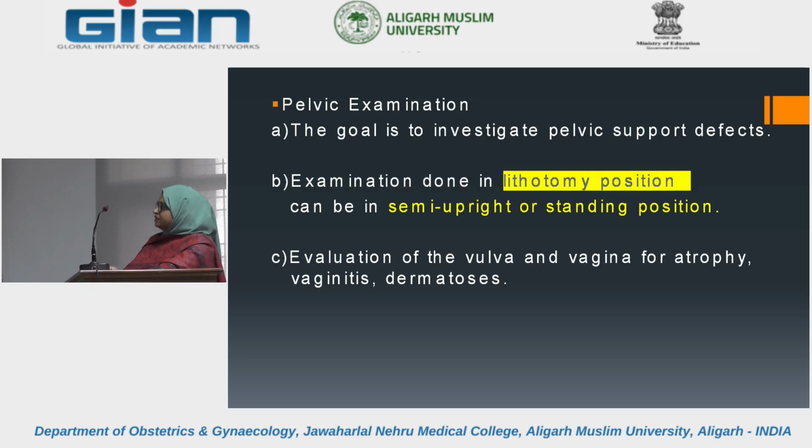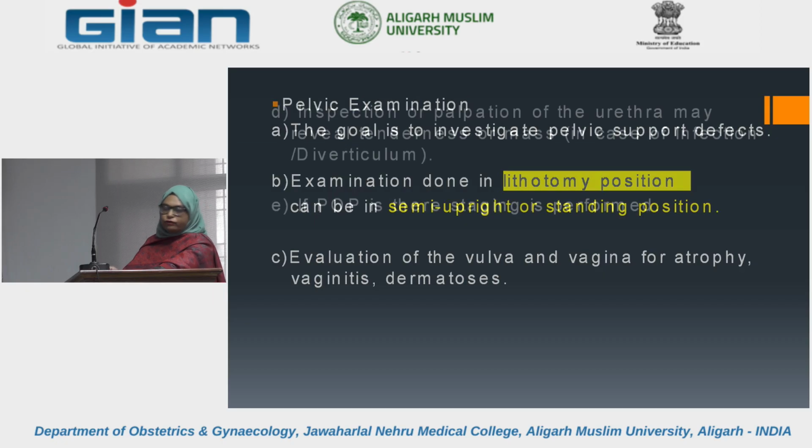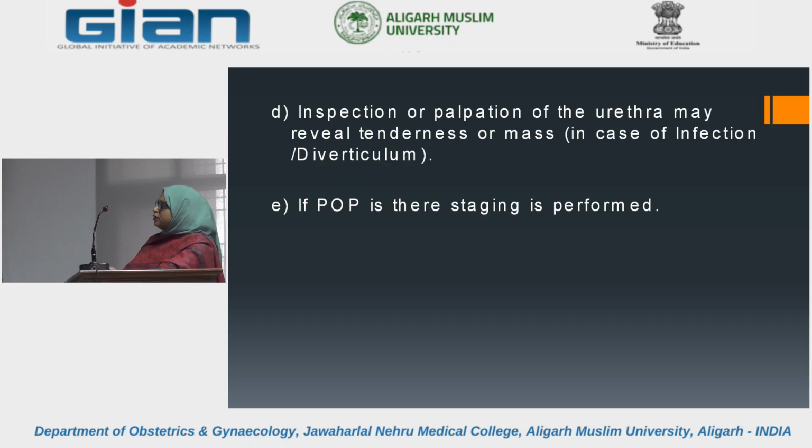Evaluation of the vulva and vagina for atrophy, vaginitis, and dermatosis should be done. Inspection or palpation of the urethra may reveal tenderness or a mass in case of infection or a diverticulum, as madam has already mentioned. If there is pelvic organ prolapse, the staging should be performed. Integrity of the pelvic floor and levator ani muscles should be assessed.